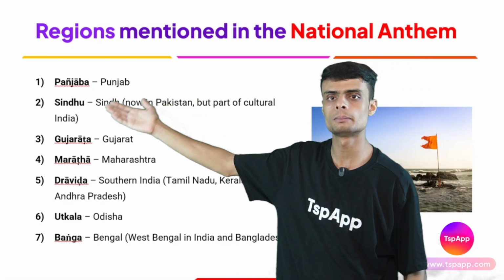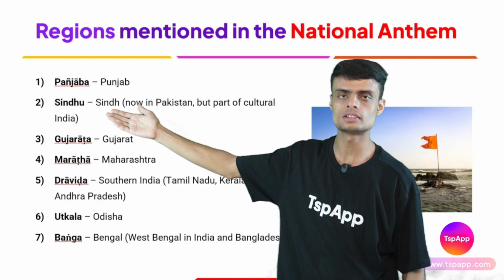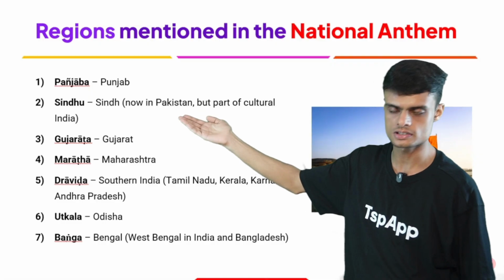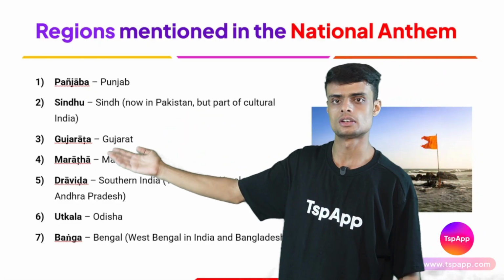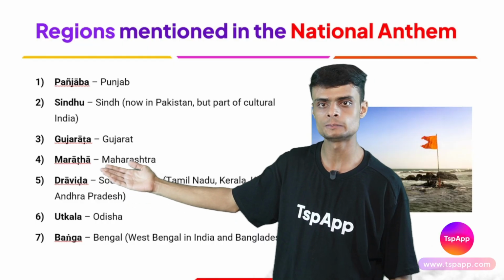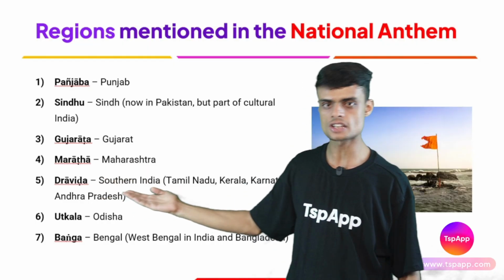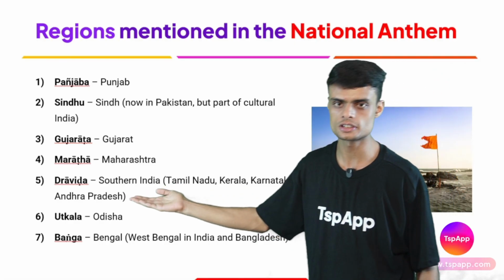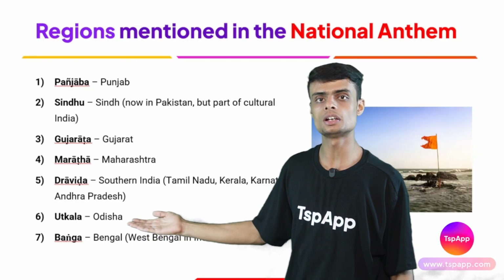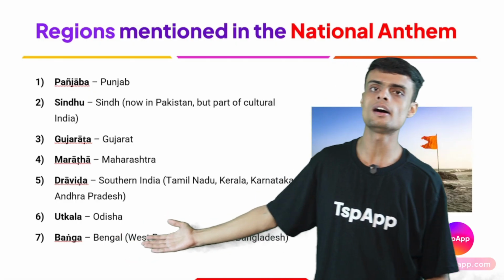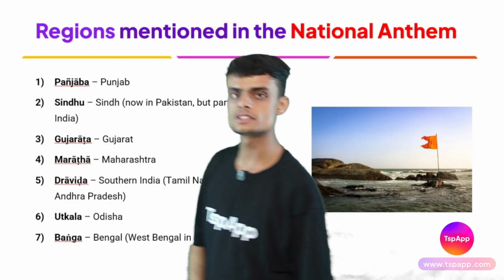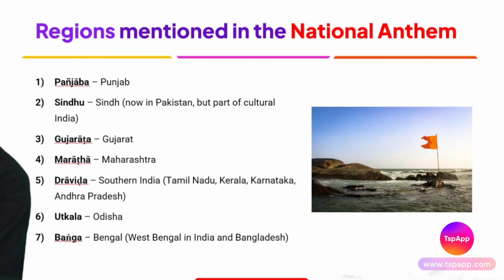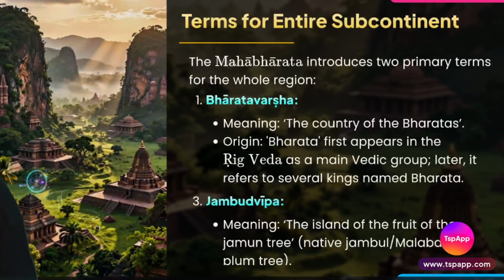Punjab, Sindhu, today's Sindh, which is currently in the area of Pakistan. Then Gujarat, then Maharashtra, Maratha, Dravin means South India, which consists of Tamil Nadu, Kerala, Karnataka, Andhra Pradesh. Utkal means Odisha, and Banga means Bengal. So this is how the national anthem also mentioned these names.